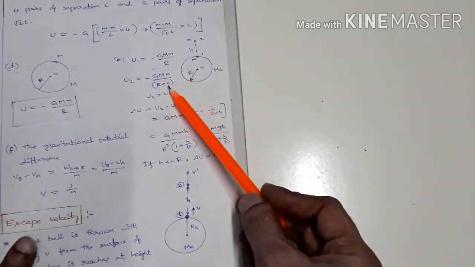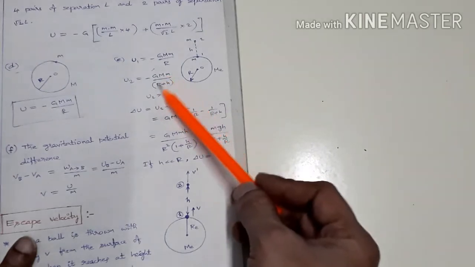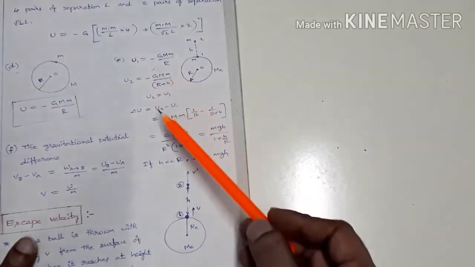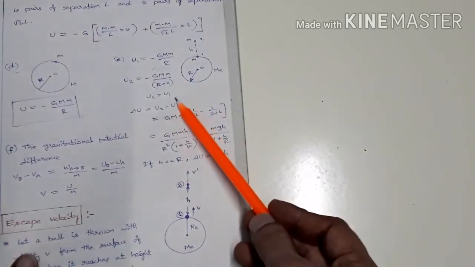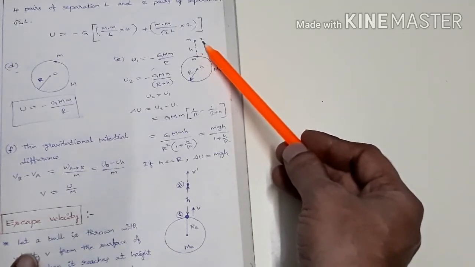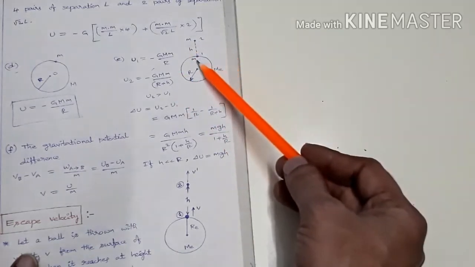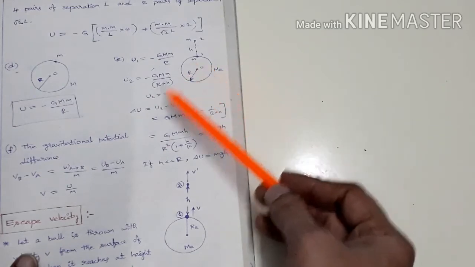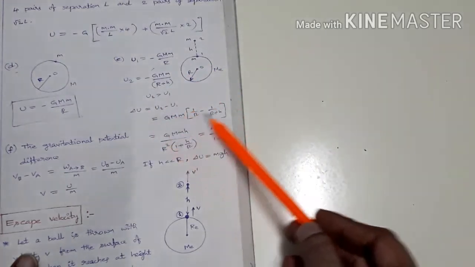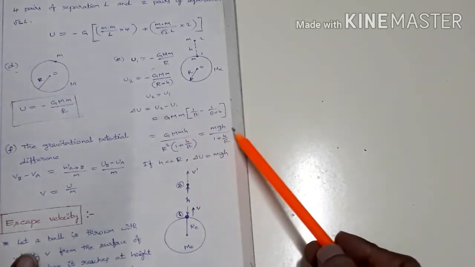Since it is in the denominator, this value is lower in magnitude and the other is higher in magnitude, but the minus sign is there, so therefore this is higher. So U2 is greater than U1 here. So the potential energy when the mass is at position 2 is more than when it is at position 1. So what is the change in potential energy? Delta U equals U2 minus U1. Solving this, we will get this much.